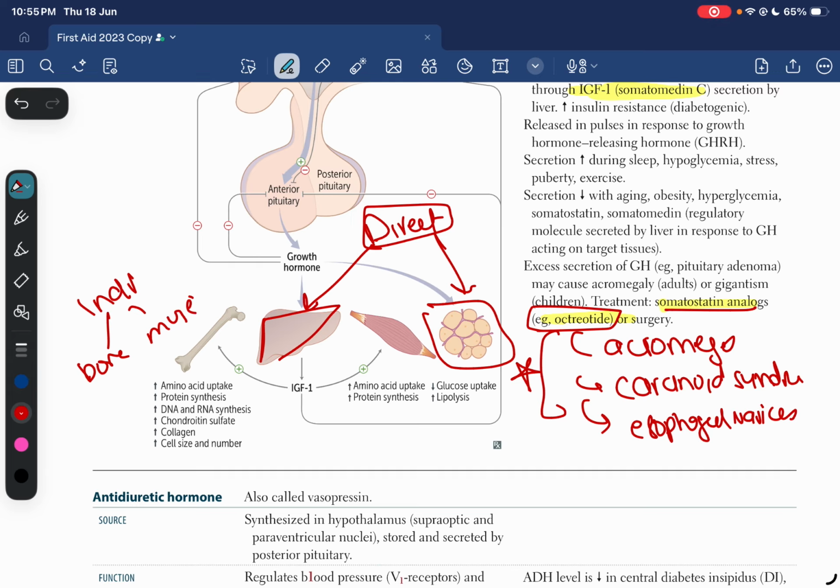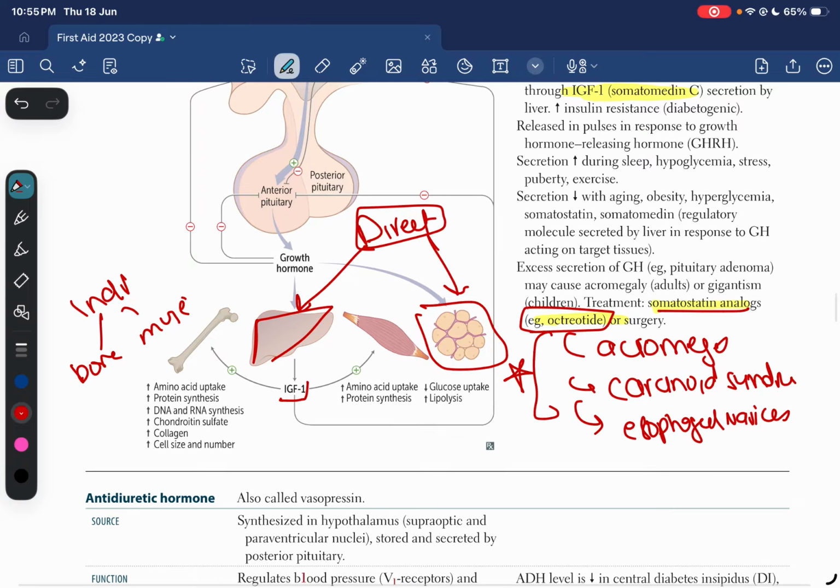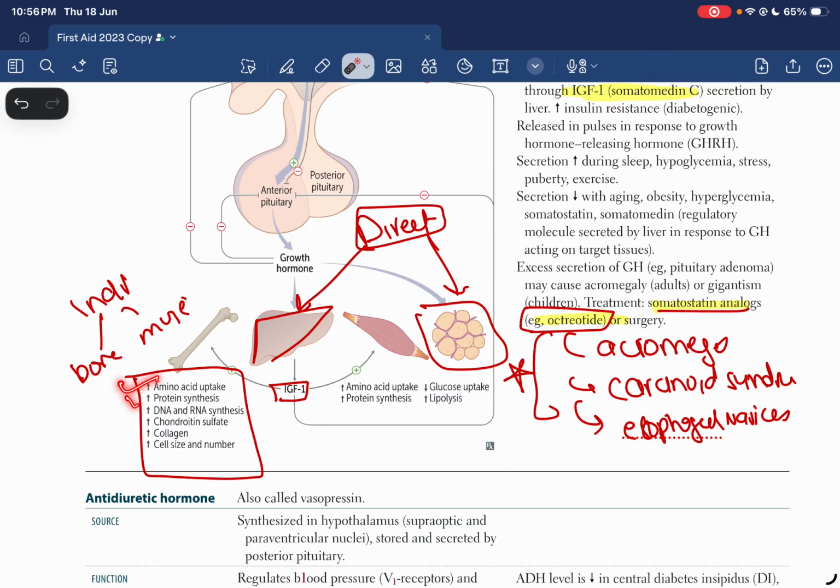For the direct effect on the liver, it produces insulin-like growth factor 1. Its indirect effect is on bones, where it increases amino acid uptake and increases protein synthesis, which means that it is anabolic in nature. How? By increasing the uptake of amino acids. It also increases DNA and RNA synthesis, chondroitin sulfate, collagen, and cell size and number. Then it acts on the muscles to increase amino acid uptake and protein synthesis.